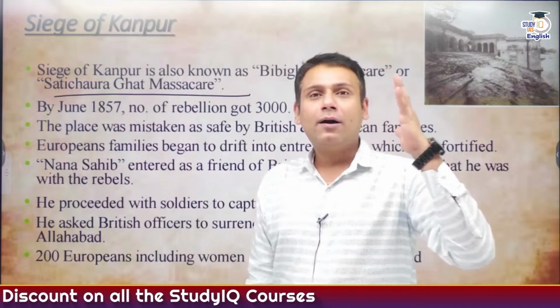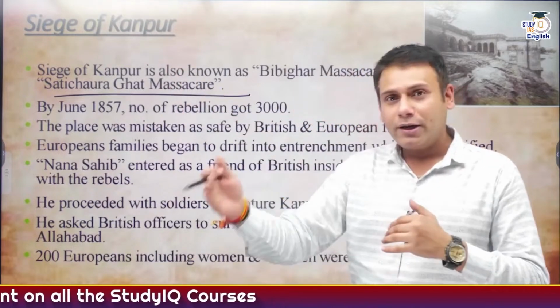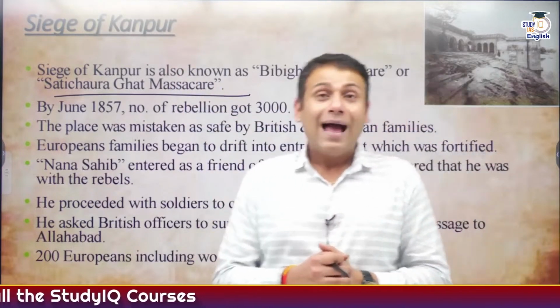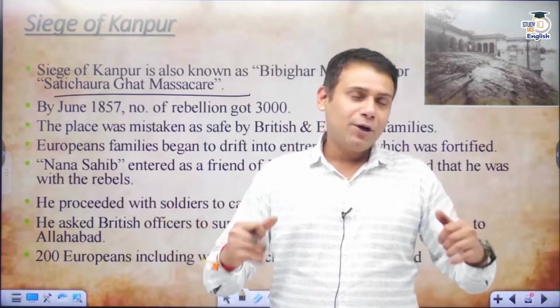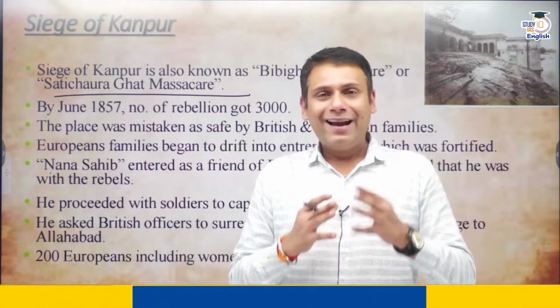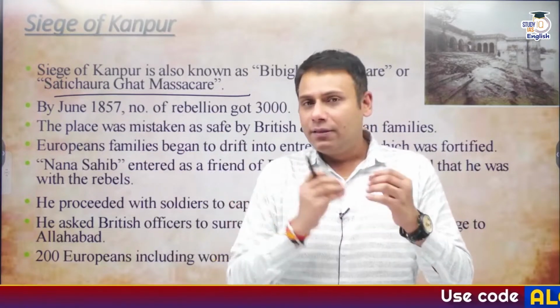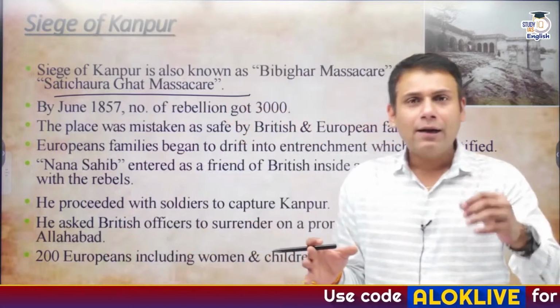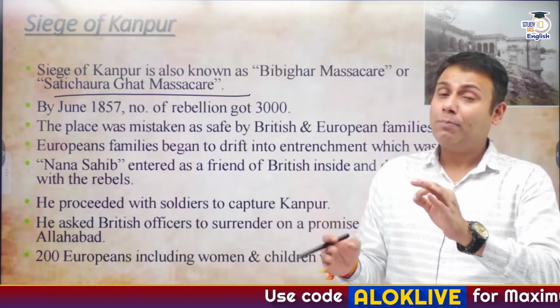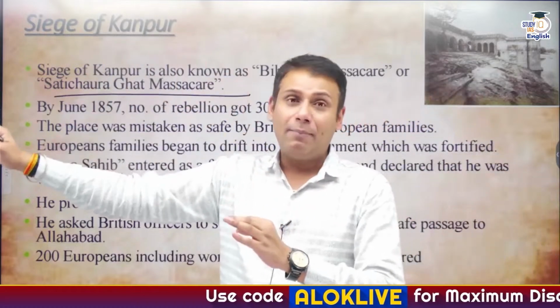Nana Sahib Peshwa reached the Sati Chaura Ghat, which is located near the Kanpur fort. At that time, the district collector was Charles Hillersdon. Nana Sahib Peshwa met Charles Hillersdon, and during the negotiations he said that this is a matter between the company and the rebels, and I promise that we will come to some conclusion, but please give safe passage to the European families.